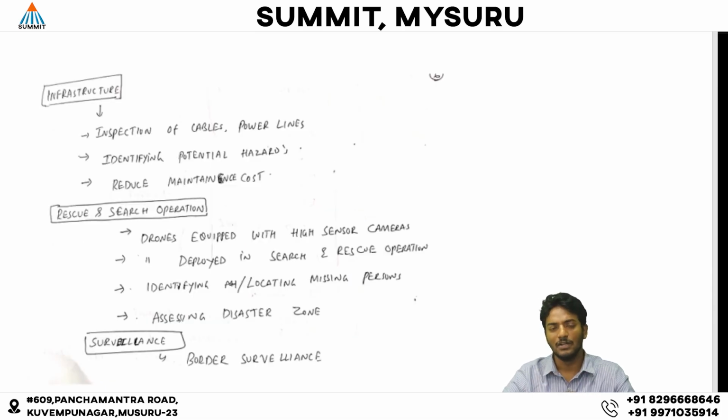In infrastructure, drones are used for the inspection of cables, bridges, and power lines, because the maintenance cost is low compared to the conventional way of inspection, and it identifies potential hazards. In search and rescue operations, drones are used to locate missing persons, assess disaster zones, and supply essential goods to remote parts that are not accessible due to floods.